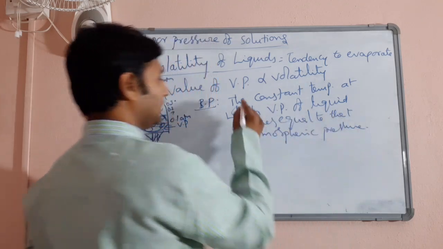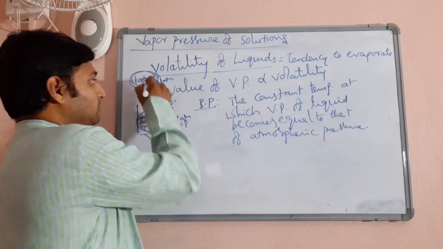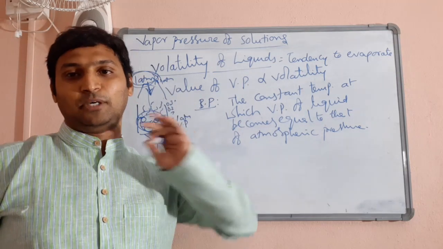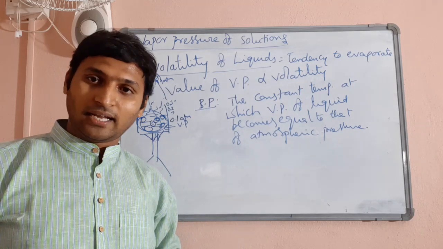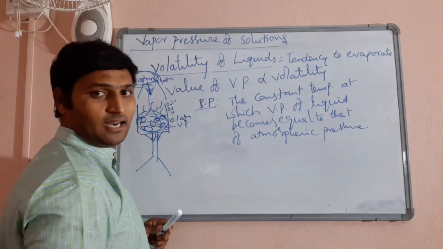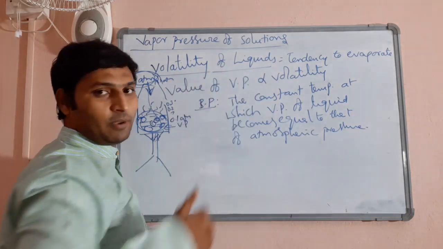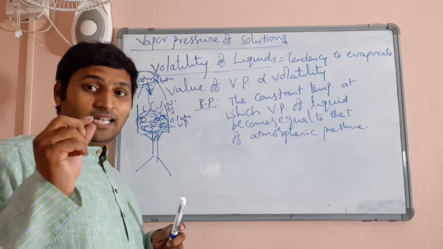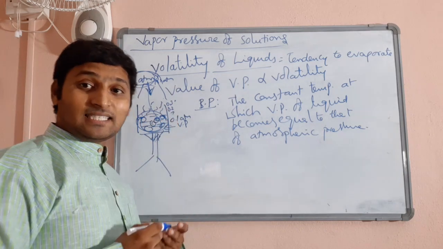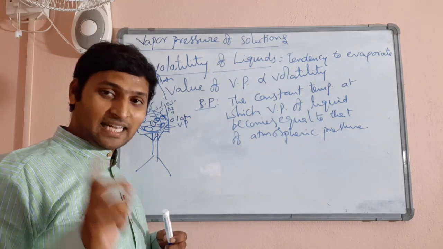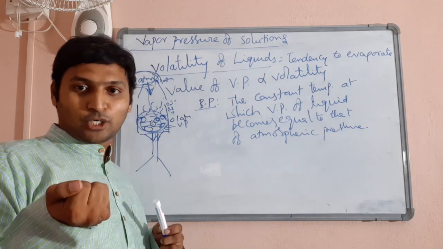This temperature at which vapor pressure of a liquid becomes equal to that of atmospheric pressure is called the boiling point of that particular liquid. Right. Now tell me, how will boiling point and volatility be related? How will boiling point value and vapor pressure be related? Again, the logic is simple. If the liquid doesn't evaporate readily, meaning it is not volatile enough, then it takes more temperature to evaporate.